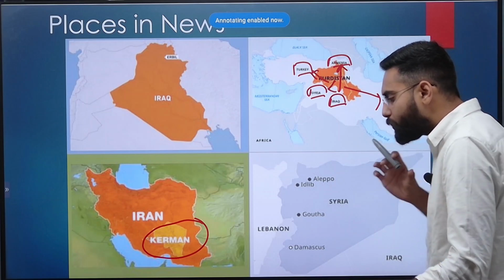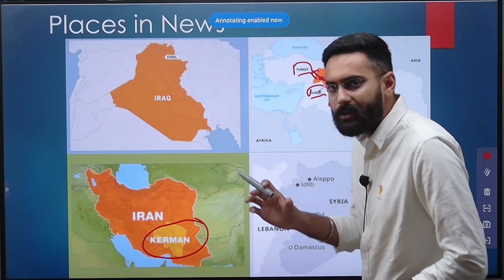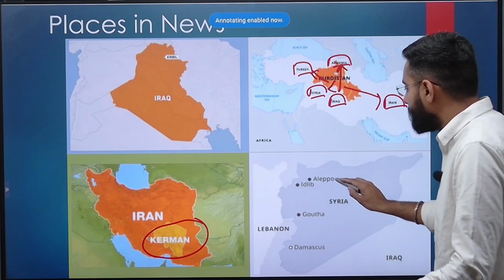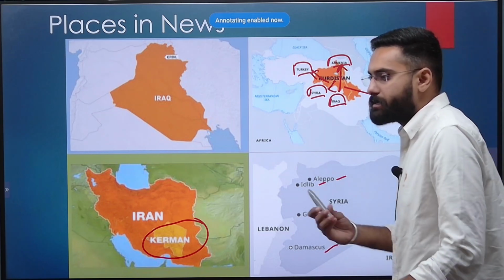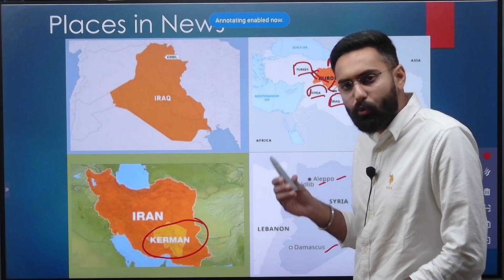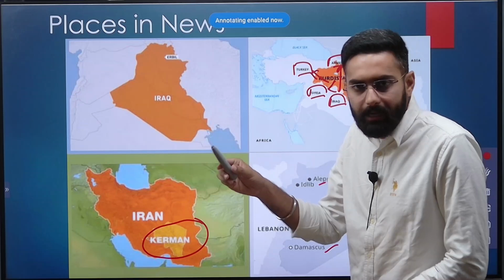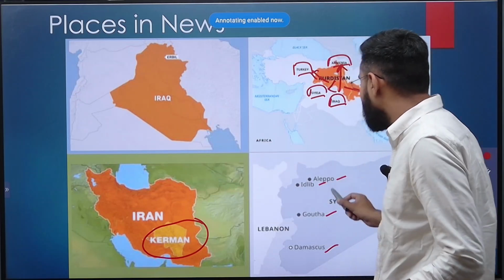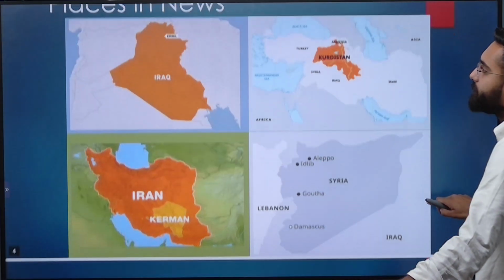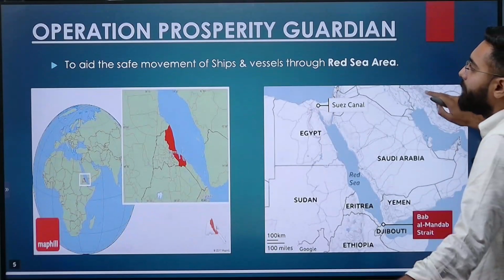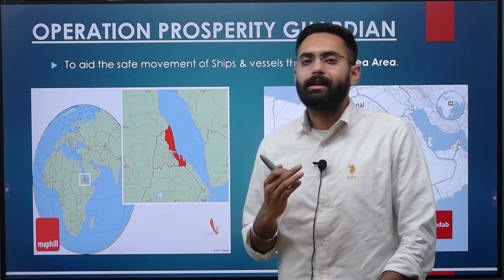Then there are a few important locations with respect to Iran's neighbor Syria, which you have to also bear in your mind. These locations are Idlib, Aleppo, Ghouta, and Damascus. Damascus is a very important city in Syria, but more importantly, there are regions where Iran has launched its missile attacks. These regions are Idlib, Aleppo, and Ghouta. These are the regions which you have to bear in your mind with respect to the international crisis of Iran and Syria.